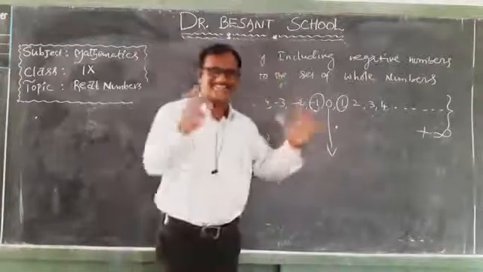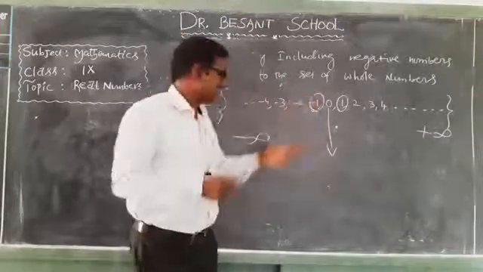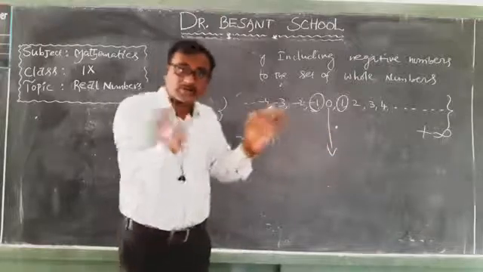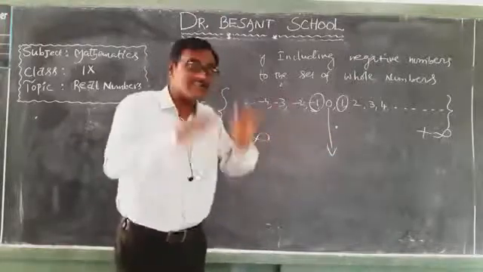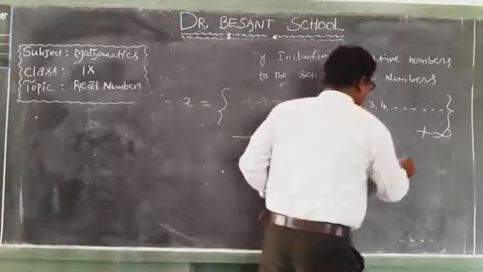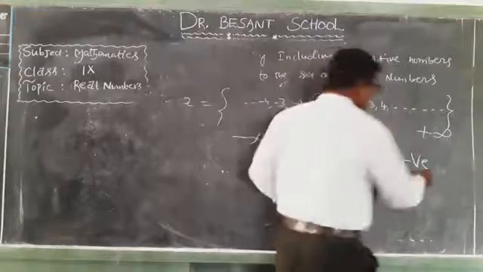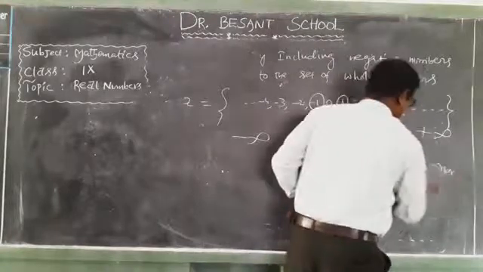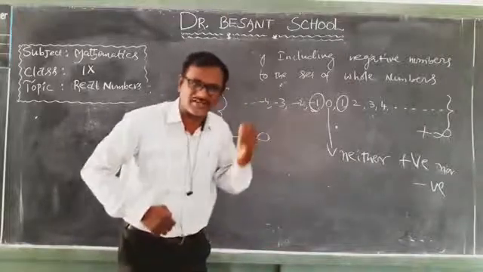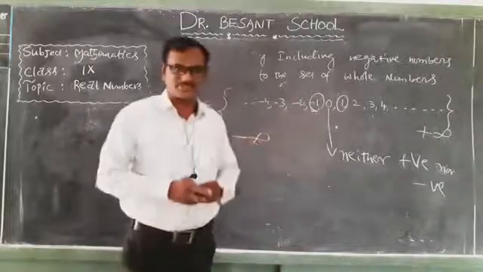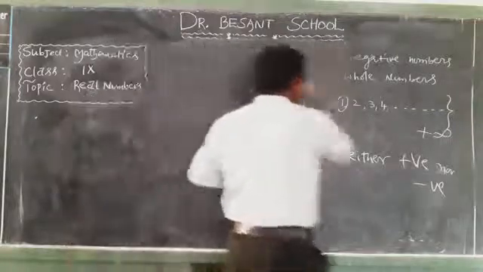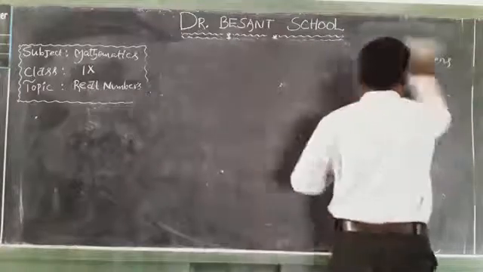Yes, 0 is neither positive nor negative. It has no sign. It is not a positive integer. It is not a negative integer. So that's why 0 is neither positive nor negative. So what is an integer which is neither positive nor negative? 0. Okay, children. So this is the information regarding set of integers.